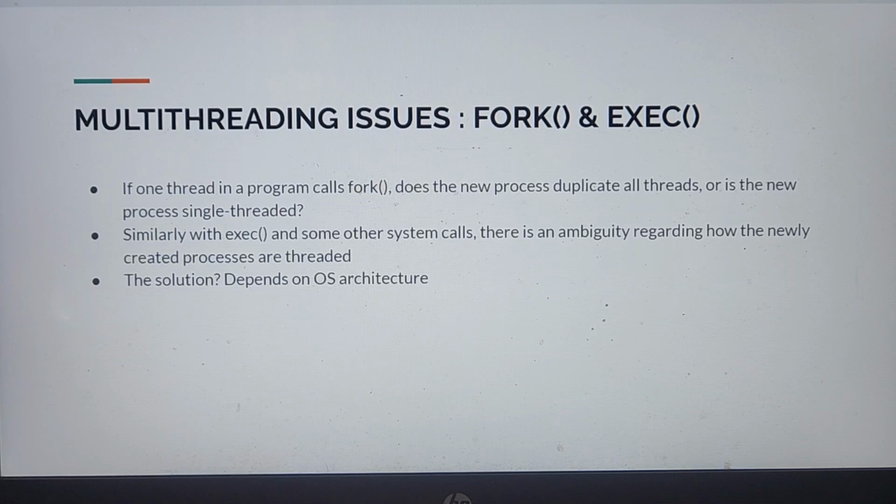Most of the problems you will see in the next few slides, the solution is OS dependent. It depends on how the code is written in your OS. In some operating systems, the code might be defined in such a way that the new process will duplicate all threads. In some others, it might be defined such that only that particular thread which calls the fork system call will be duplicated, and so on and so forth.